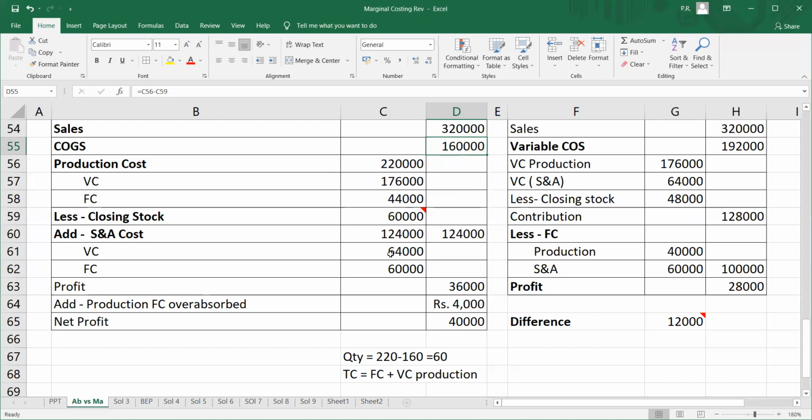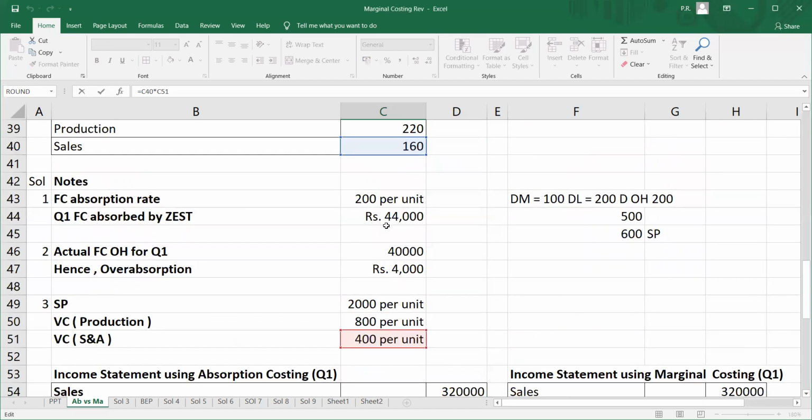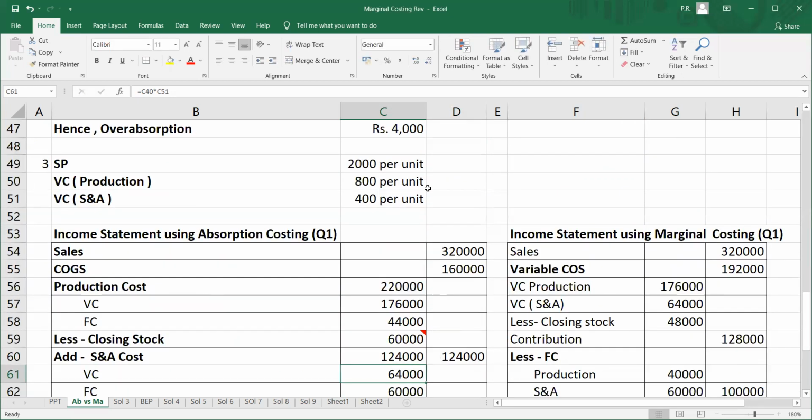Now we also have the variable cost. Now this is the S&A, that is selling and admin expenses. My variable cost of selling and admin is 400 rupees per unit. I'm going to multiply it by the number of units sold, because the selling cost is always the number of units sold. So it's 400 into 160. That gives me 64,000 rupees.